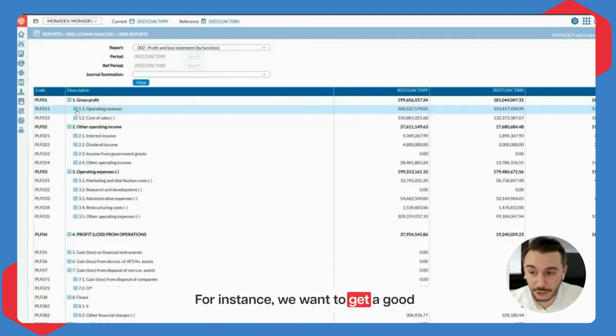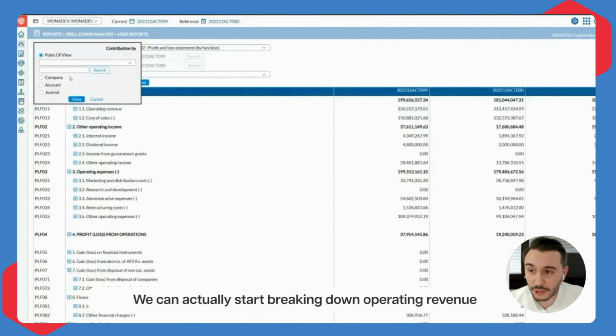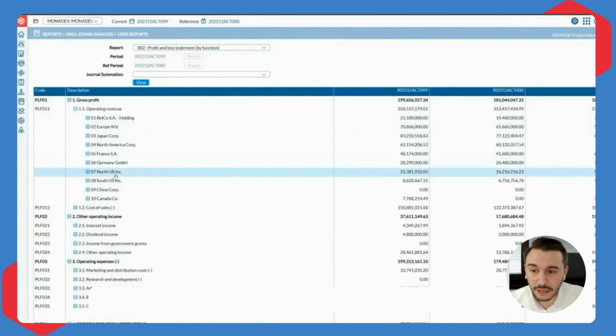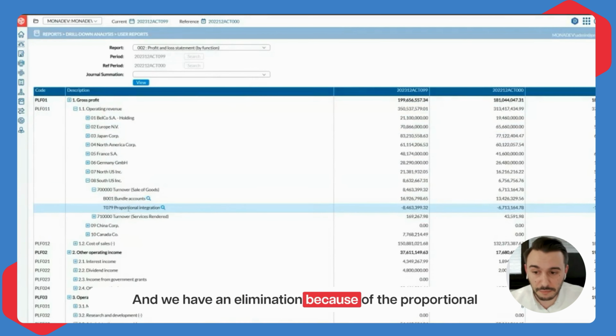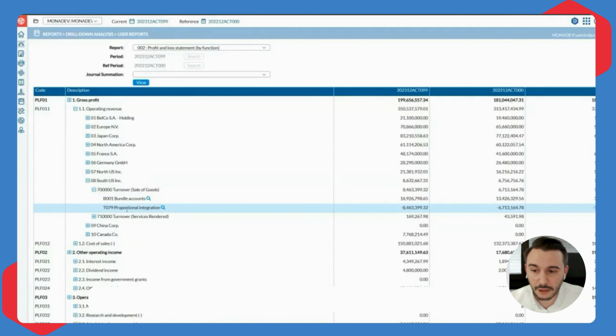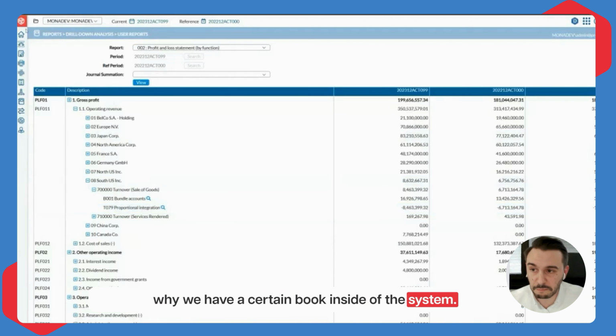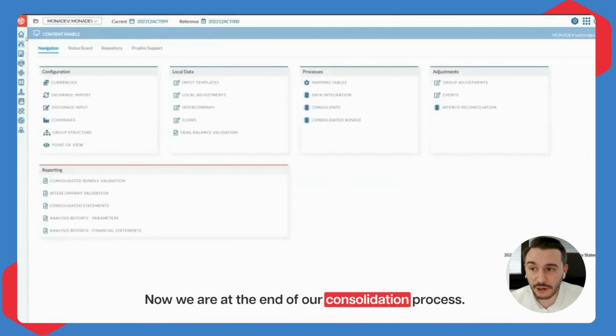For instance, if we want to take a good look at our operating revenue, we can start breaking down operating revenue by company and see each company's contribution. And we have an elimination because of the proportional integration method used for the South US company. So throughout any report in the consolidation system, we'll be able to identify the root reasons why we have a certain booking inside of the system. Now we are at the end of our consolidation process.